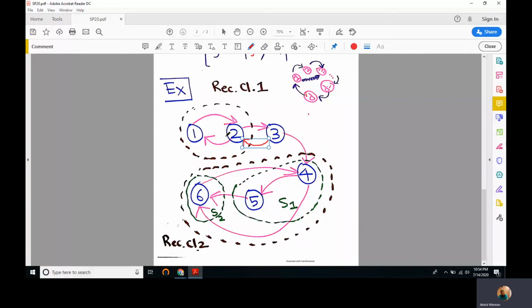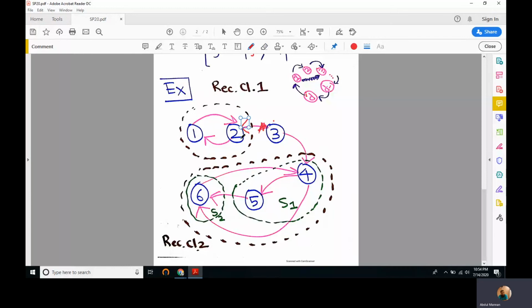Oh no, it's still not correct. This arrow should be like this, and the direction of the arrow isn't right yet. Now this is recurrent class 1, and this is of course a transient state.